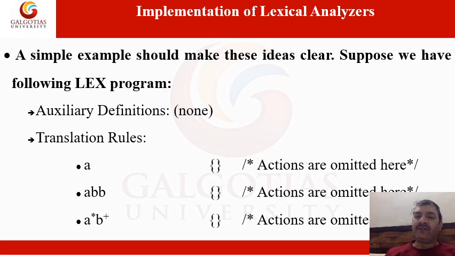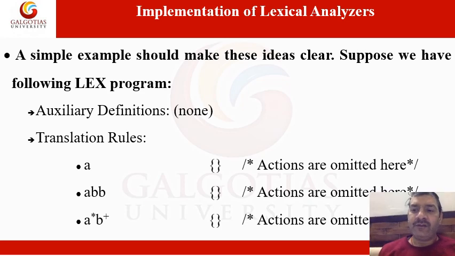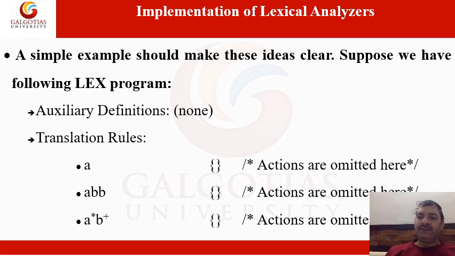Another pattern is this: first of all, you will find a letter. If it is found, then comes a combination of letters or digits. But it is not mandatory that you require only a letter. First you find the letter. If there is a letter, you can say it matches the pattern of the identifier, and you define it as a token of type identifier. So these are the translation rules.